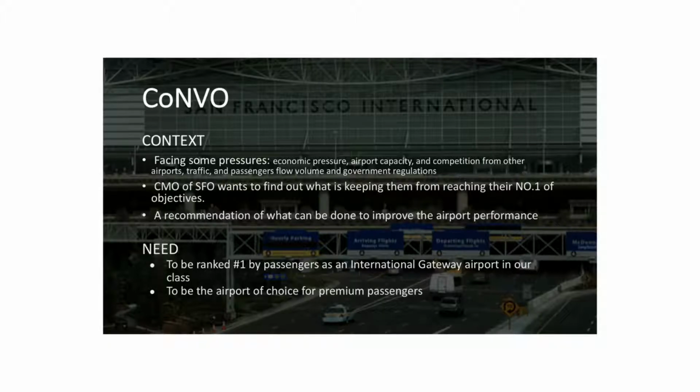The CMO of San Francisco Airport is trying to find out a way to overcome these difficulties. Therefore, this presentation will be a recommendation of what San Francisco Airport can do to improve their performance. The need for our presentation is helping them to reach number one by passenger as an international gateway airport, and to be the airport of choice for premier passengers.